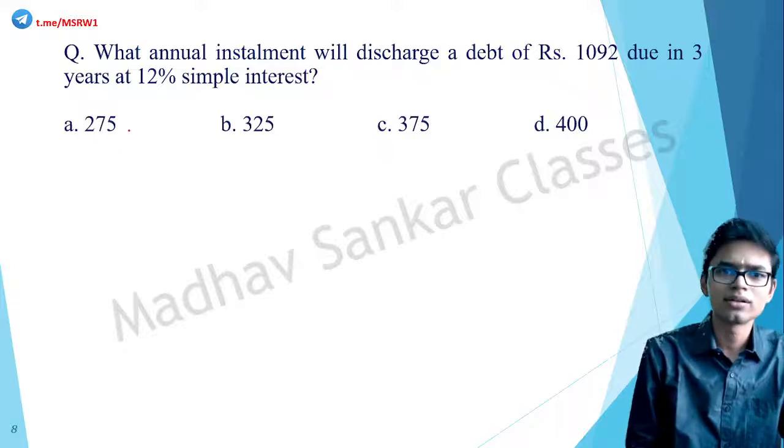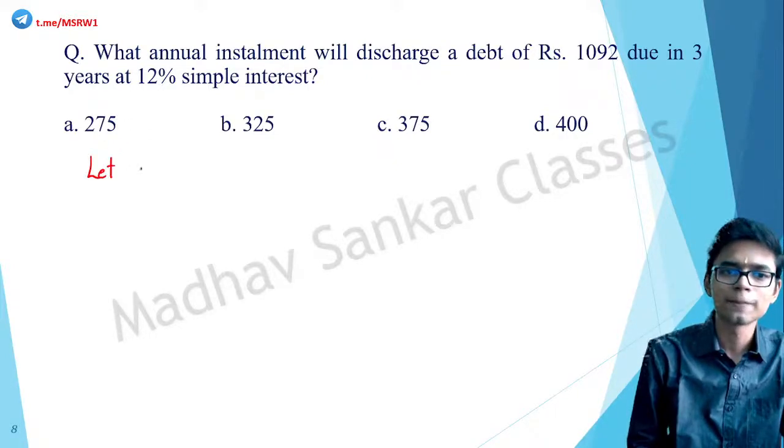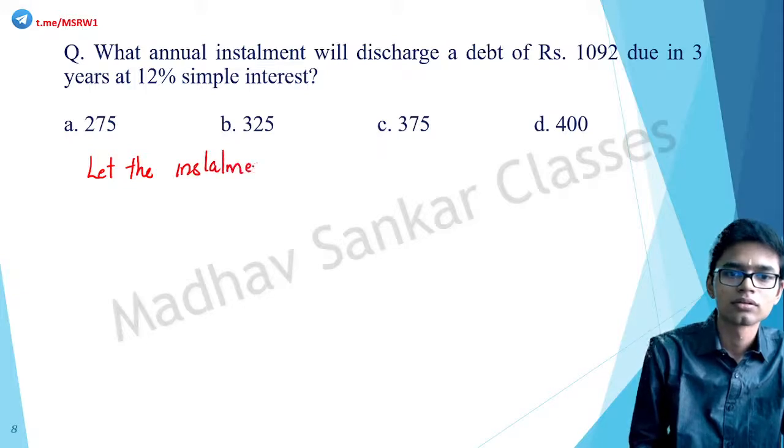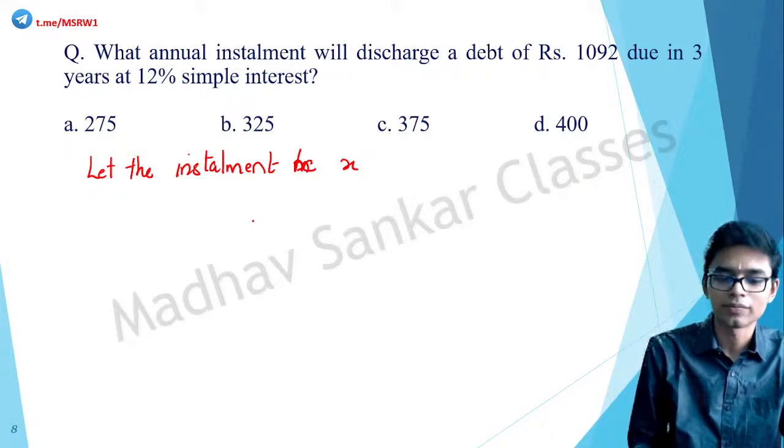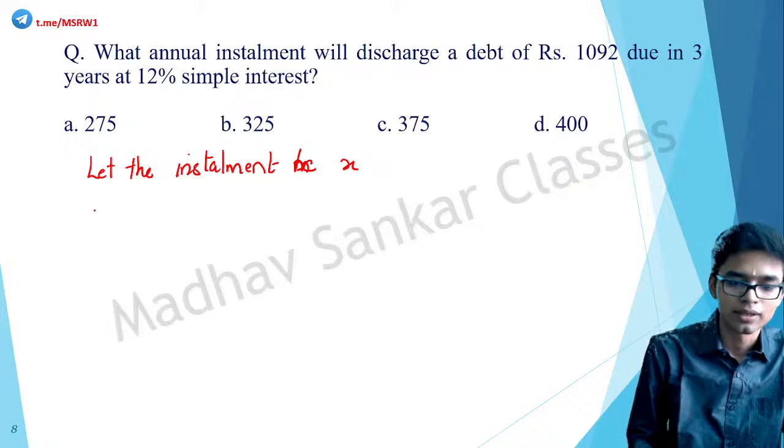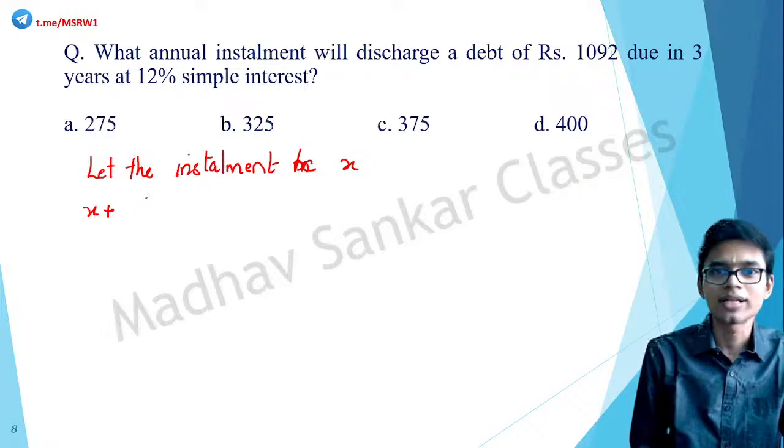We do not know what the installment is, so let the installment be X. That's what we have to find. Then X plus, for 3 years, each year we have to take in the interest also.